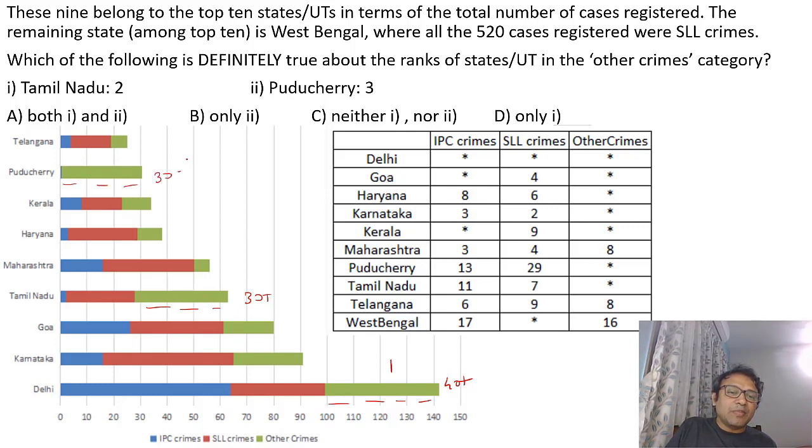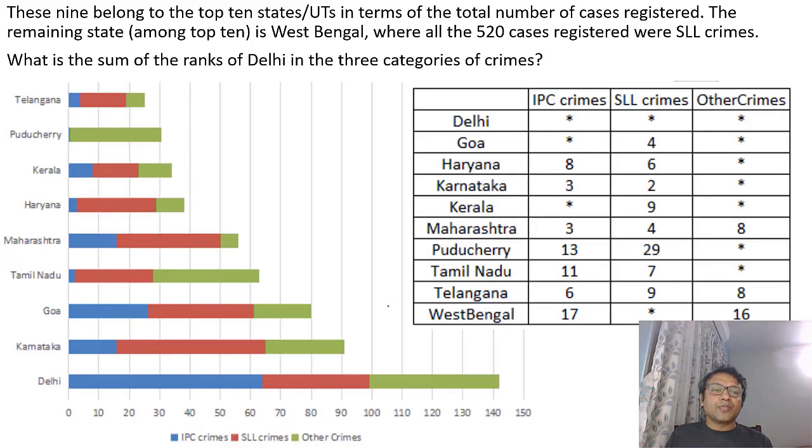The others are small. So automatically Tamil Nadu will be second with 30 plus and Pondicherry will be third with 30. The second and third statements are both true, so the answer is both 1 and 2.